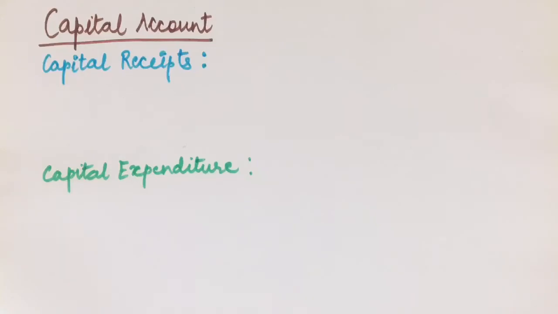Hello everyone, in this video we are going to talk about capital account. Generally, government's accounts consist of two parts. One is the revenue account and the other is the capital account. For revenue account, you can refer to the link in the description box.